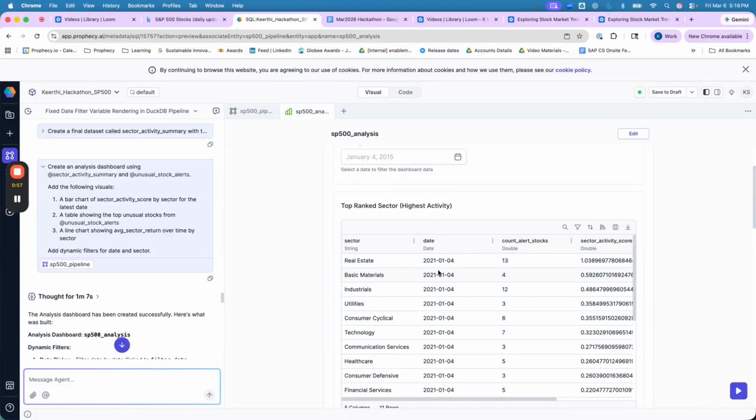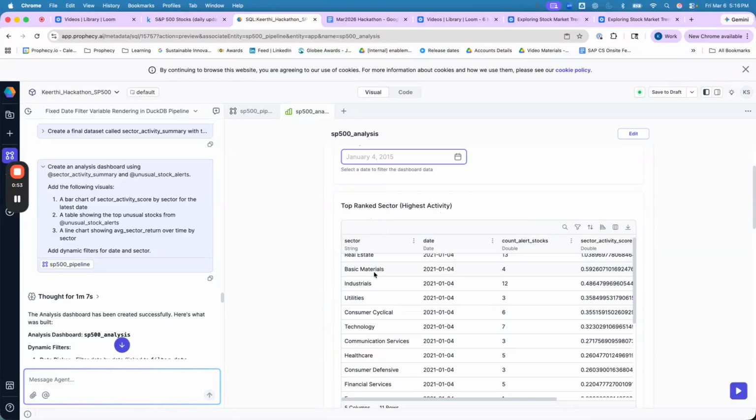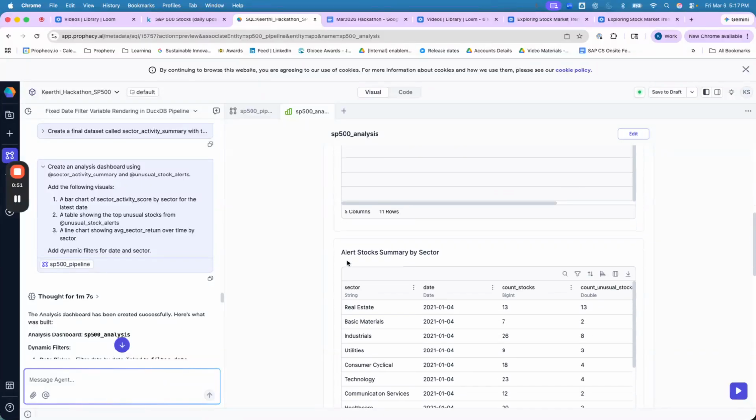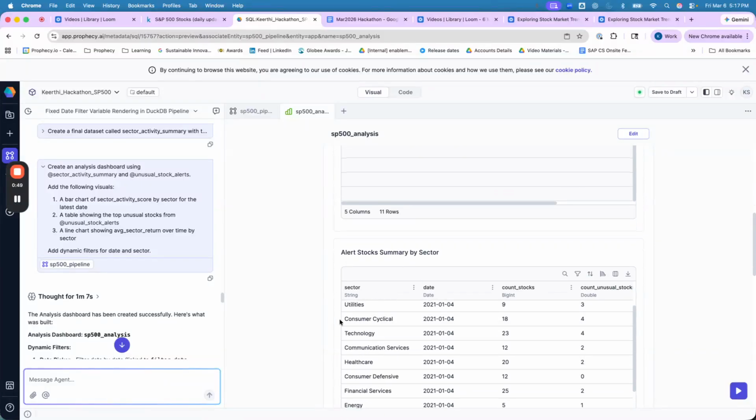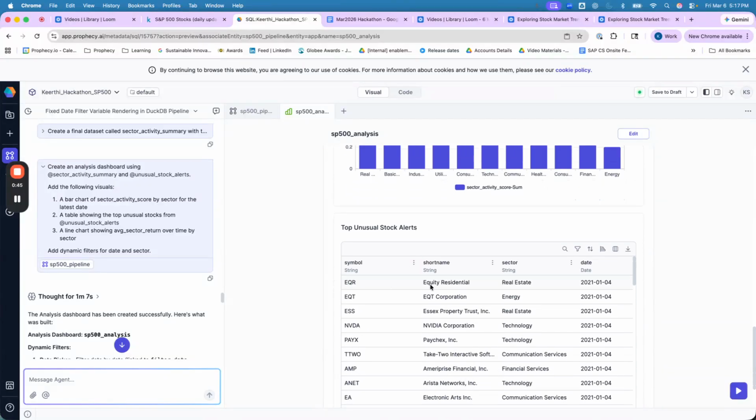I can filter this down by a specific date, and it gives me the top stocks and sectors with the highest activity. As you can see, this is the sector with the highest unusual stocks on specific dates, and on a specific date, what are the stocks that have the unusual alert. Overall, I think this project demonstrates that it is great to use Prophecy, which can quickly build insights and analysis from large data sets like the S&P index.